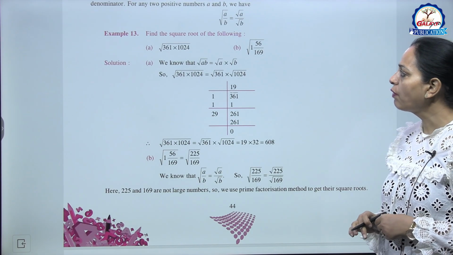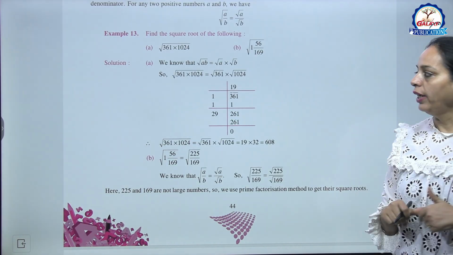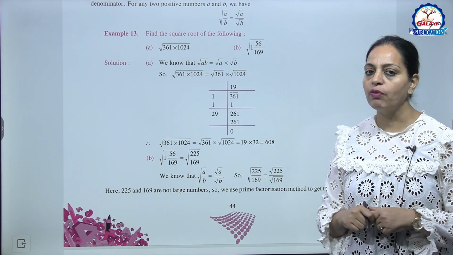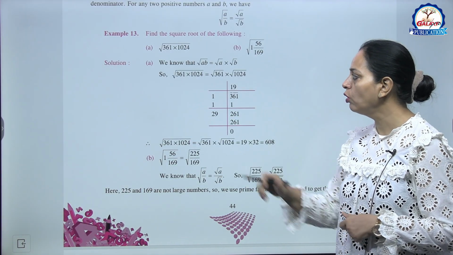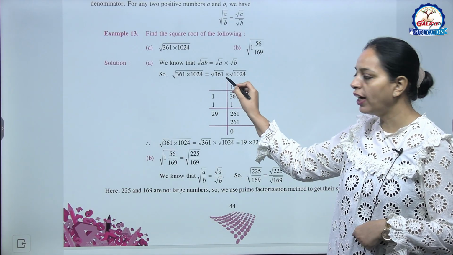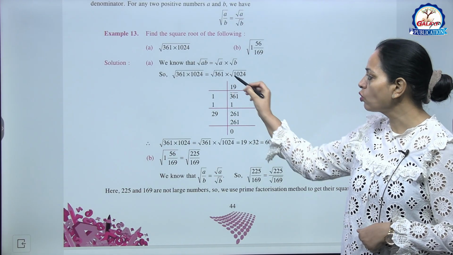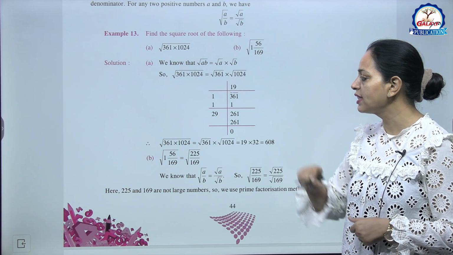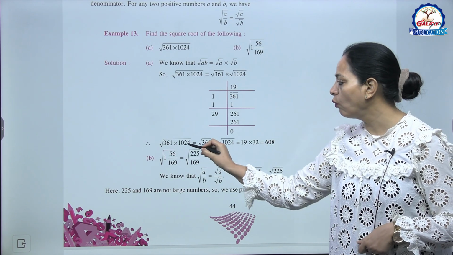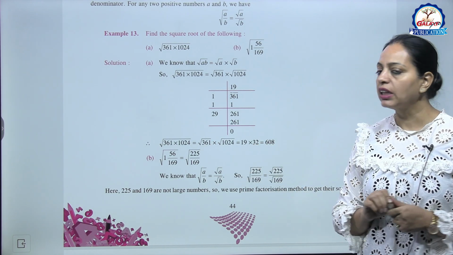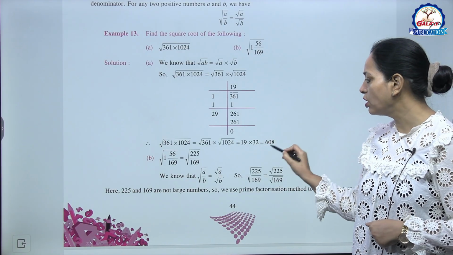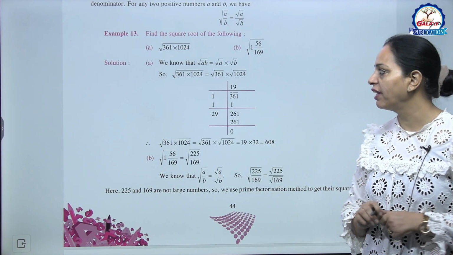Example 13, find the square root of the following. Like a part, root 361 into 1024. So find the square root of 361 and square root of 1024. So square root of 361 is 19 and square root of 1024 is 32. So 19 into 32, answer is 608.